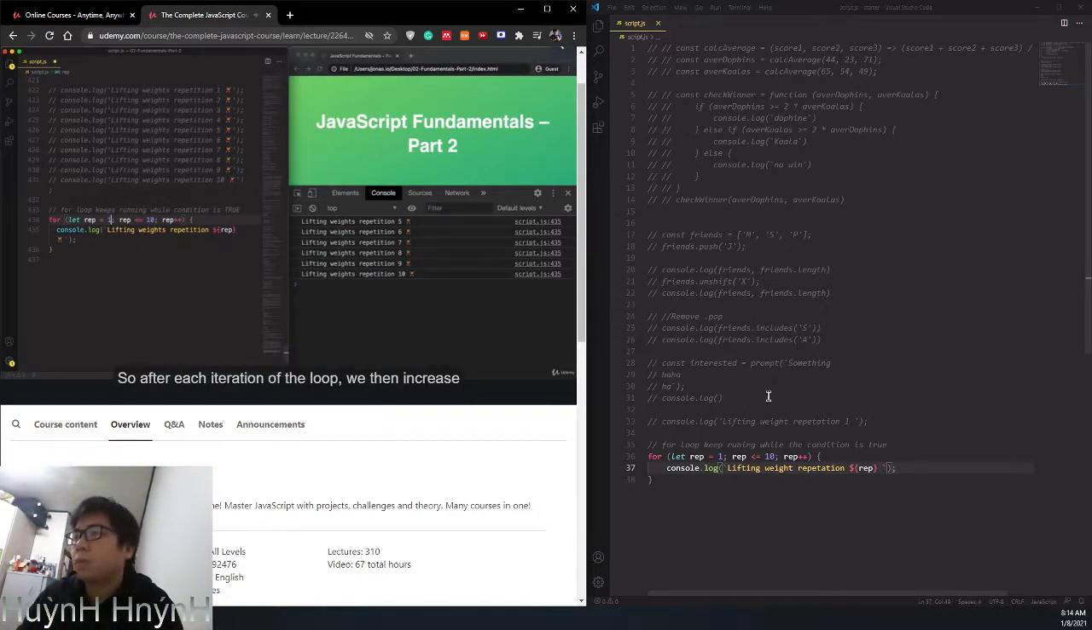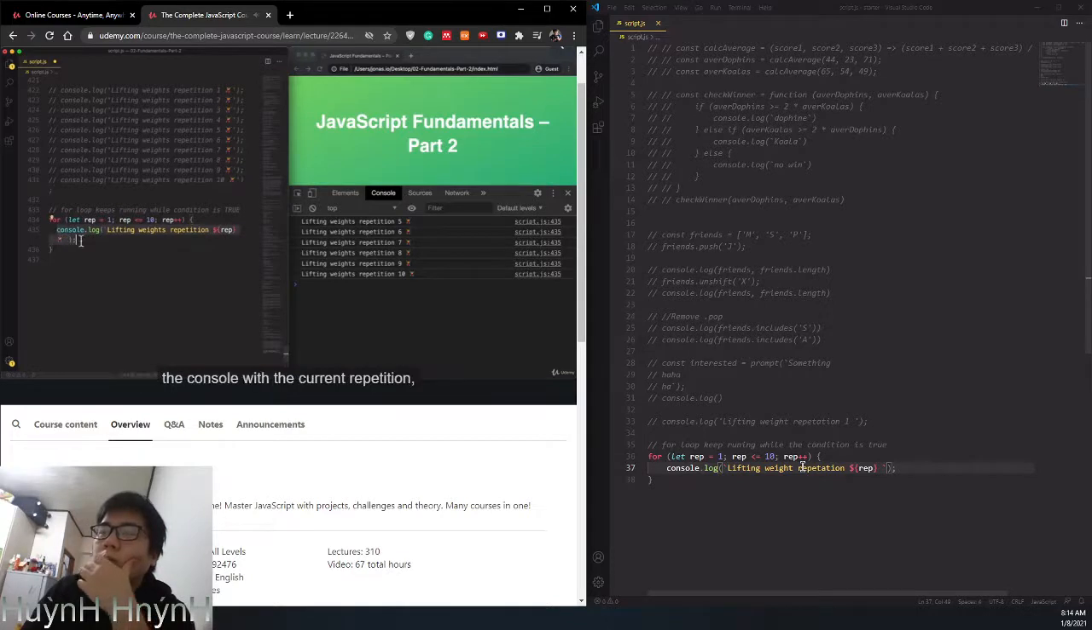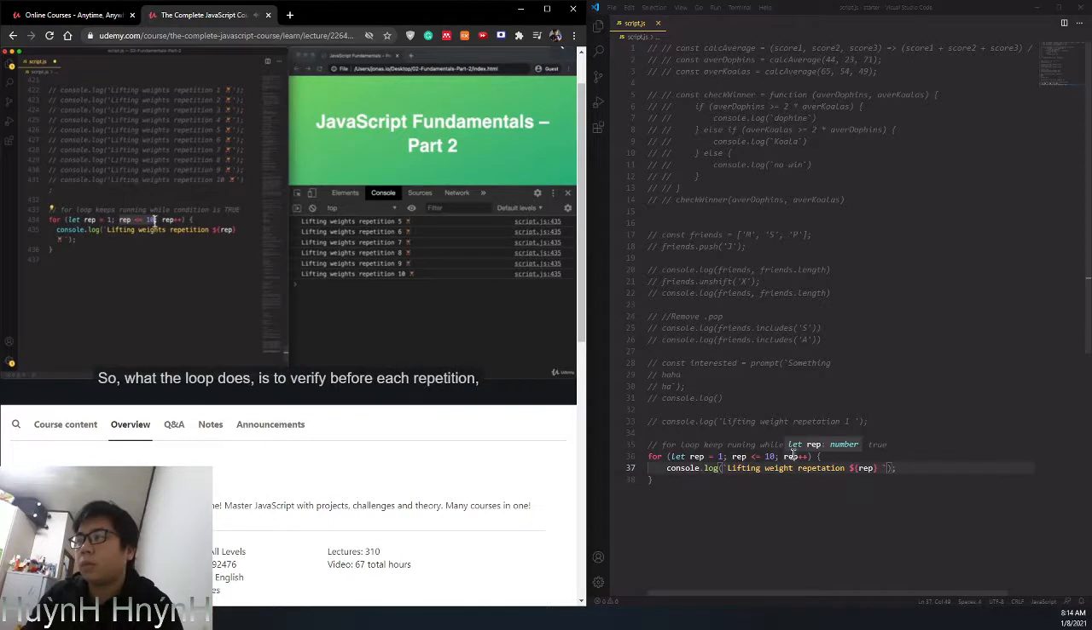So after each iteration of the loop, we then increase this counter value by exactly 1. And this happens by the end of the iteration. So in the first iteration, this string here is logged to the console with the current repetition, which stands at 1. So this here will be replaced by 1, and then afterwards the rep counter will be updated to 2. Then in the next iteration, this same string here is printed, but now with rep at number 2. Then rep is updated from 2 to 3, and so on and so forth. And these loops keep running while the rep variable is less or equal 10. So basically, while this condition here is true. And that's how we achieve exactly 10 repetitions. So what the loop does is to verify before each repetition if our condition here still holds true. And only if it does, it will keep running the loop. So it will execute the next iteration, and so it will execute this block of code here one more time.